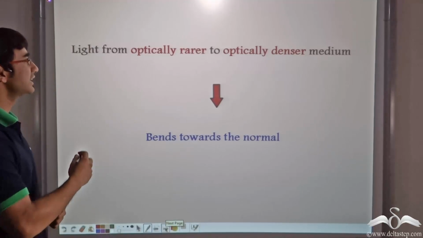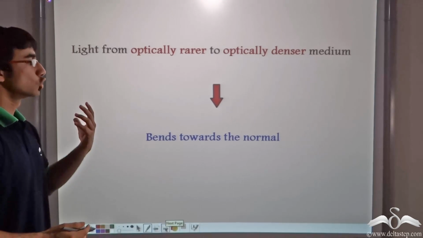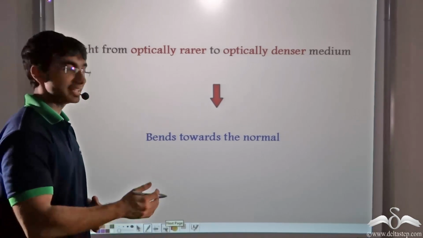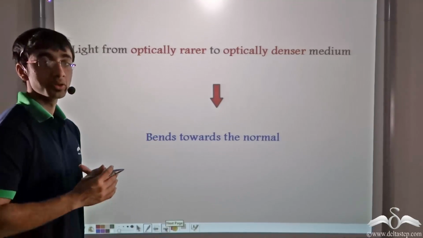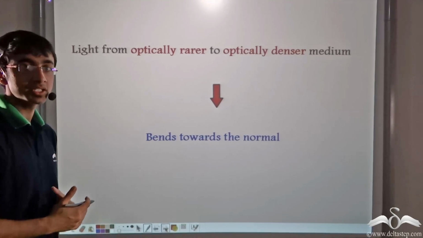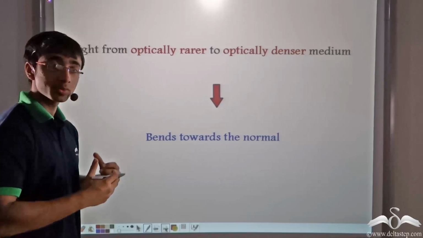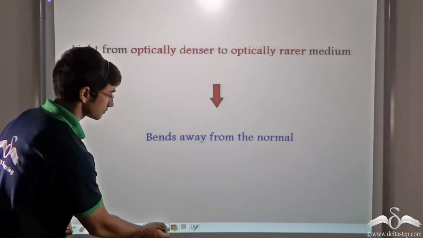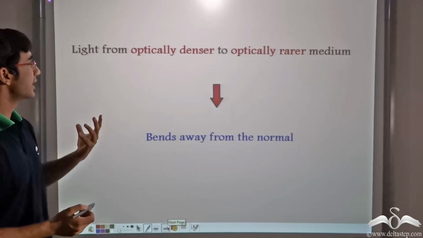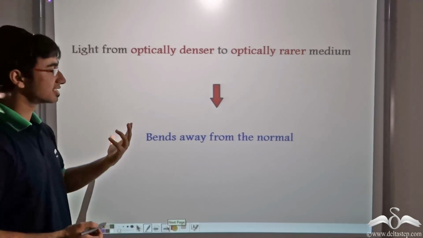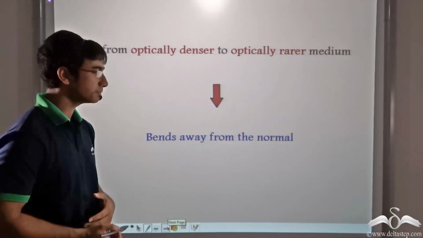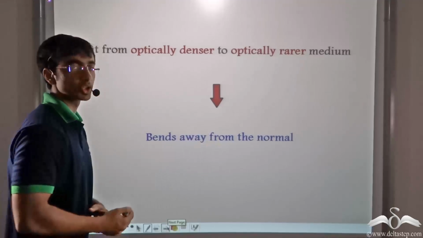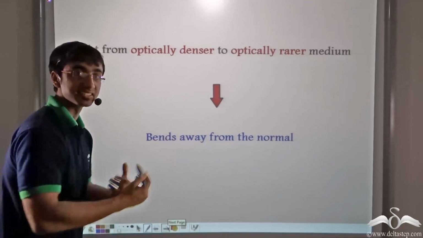So since light from an optically rarer to an optically denser medium bends towards the normal, in the case of diamond, light bends more towards the normal than it does in glass. And when light travels from an optically denser to an optically rarer medium, light bends away from the normal because the speed increases.